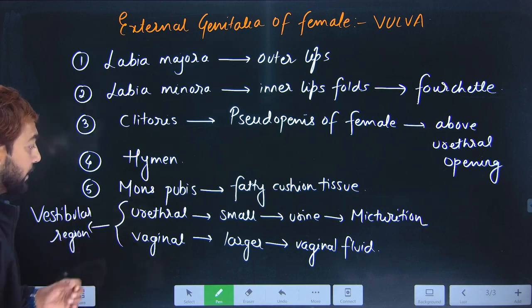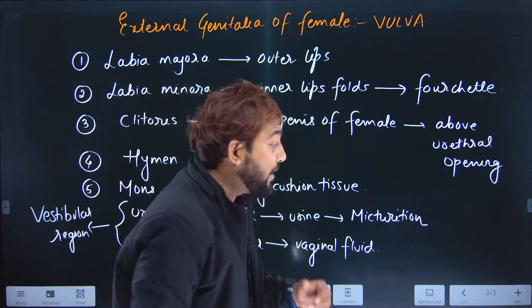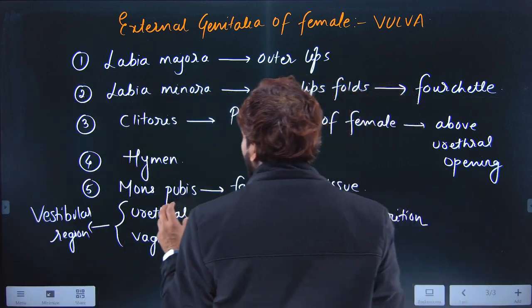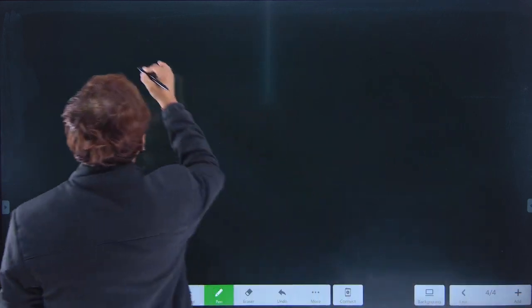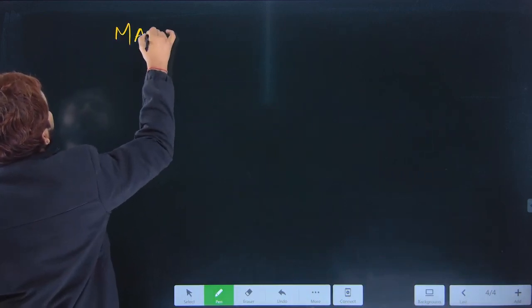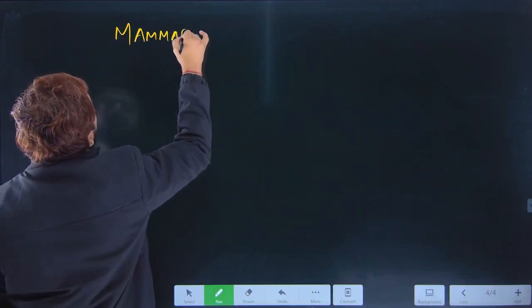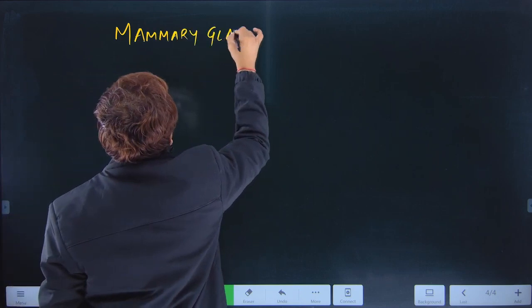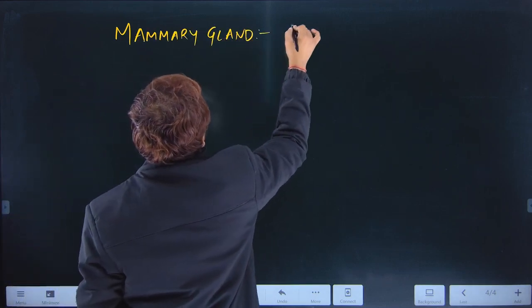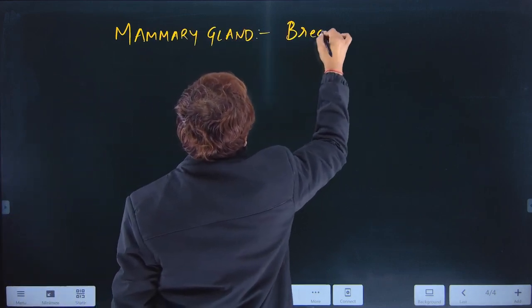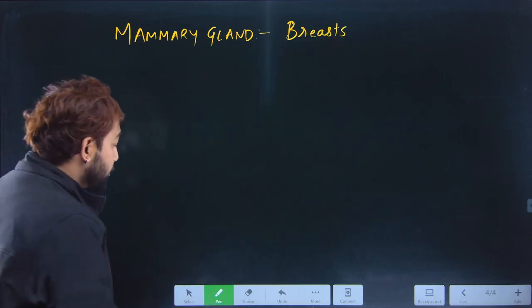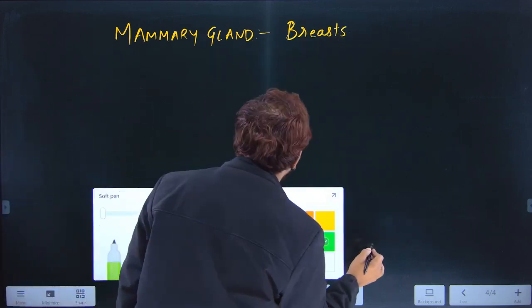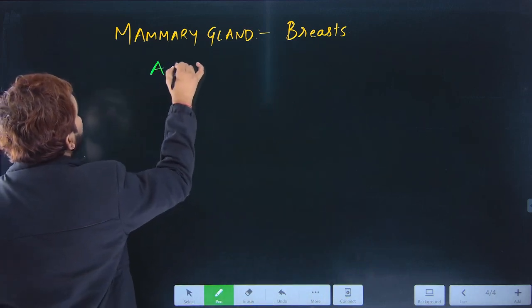Then you have the next structure, the mammary glands. These mammary glands are commonly called the breast. They are two in number, one pair, and this breast has a simple formula to memorize: A, D, A, D, A.